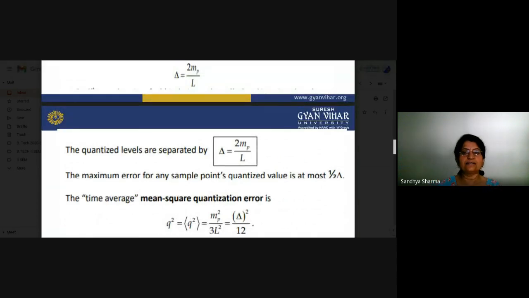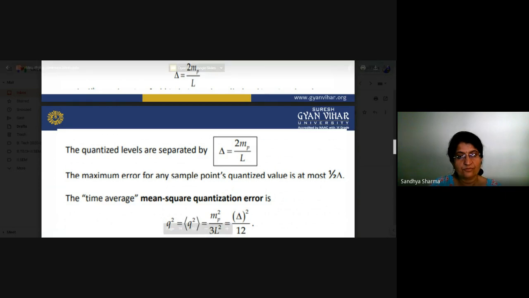Now there is a maximum error, delta. The maximum error will be half of delta, meaning you can only take the center value of your step size. Half of delta above and half of delta below, you cannot differentiate between the points.